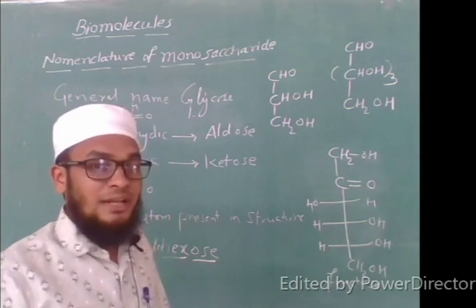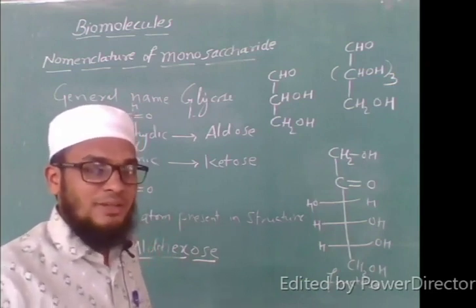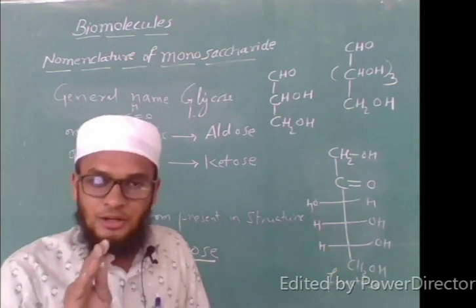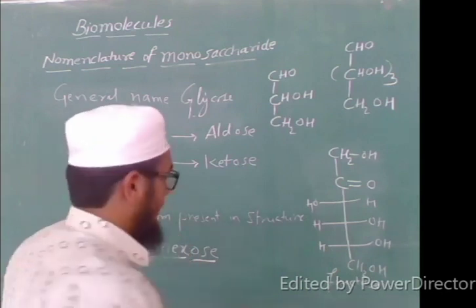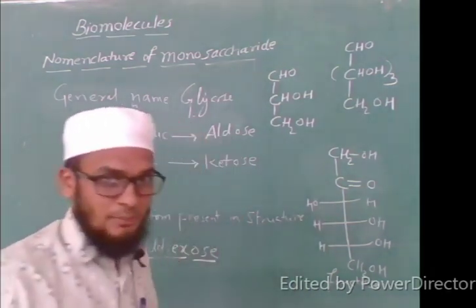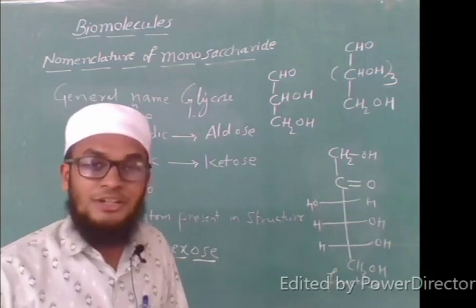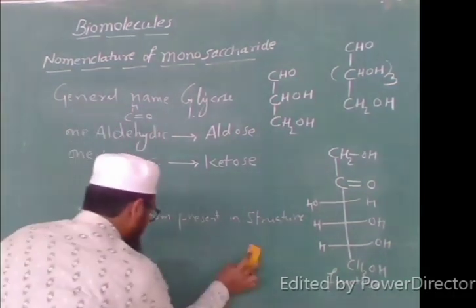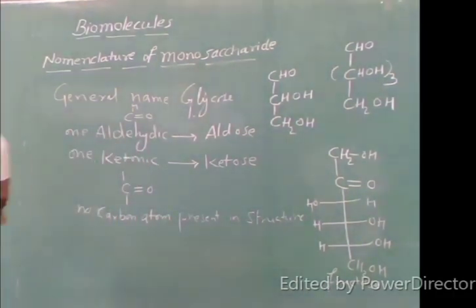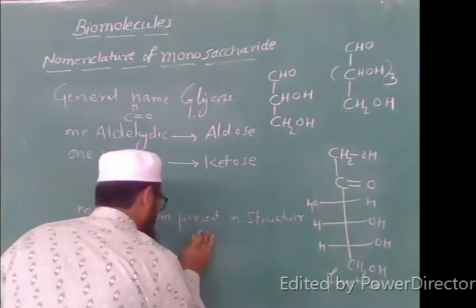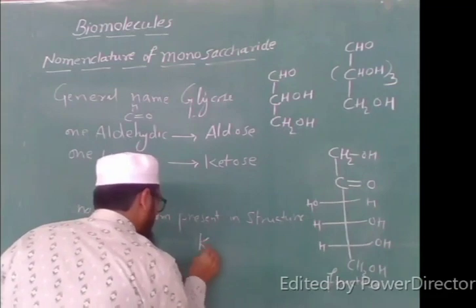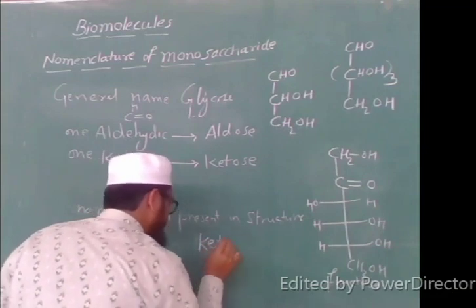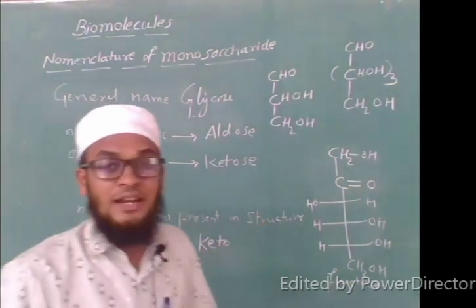Now apply the IUPAC rule to name this compound. How will we name it? First we see whether it has an aldehyde or ketonic group. It has a C double bond O group, so it is a ketonic group. I will write keto.